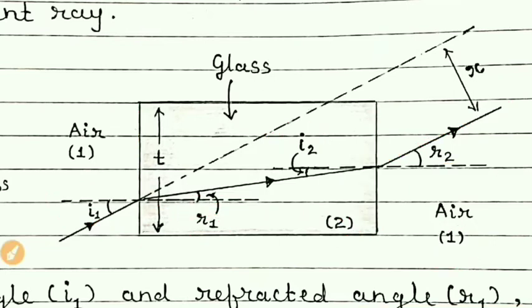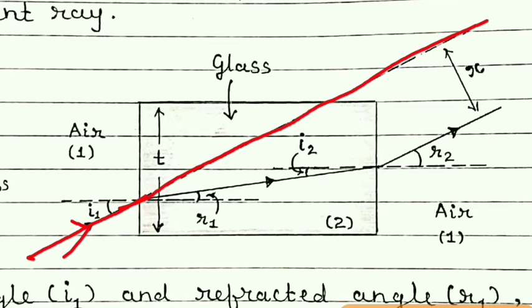So now, students, lateral shift comes here. This is the actual ray incident at the surface of the glass. Actually, it should move on a straight path, but when it emerges out of the glass slab, it is emerging from this line. You can see from this point it is emerging, and so this ray has been shifted by how much distance?